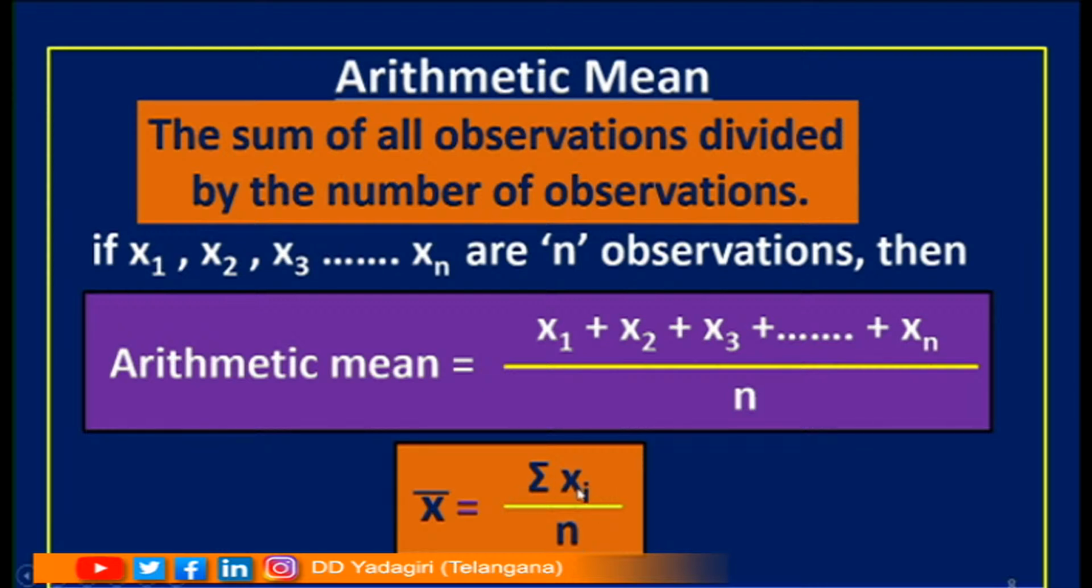Children, what is this sigma xi? Sigma stands for summation. Xi, ith observation. Suppose if I take here 1, I have to take x1. If I take 2, I have to take x2. If I take 3, I have to take x3, and I have to take up to n. So, this I can take values from 1 to n. So, what is the formula to find arithmetic mean? Yes, x bar equal to sigma xi by n.